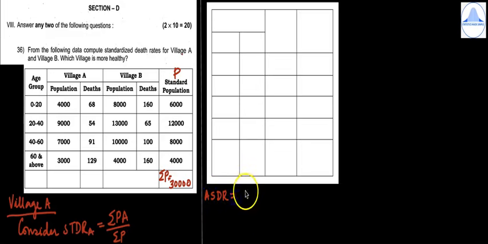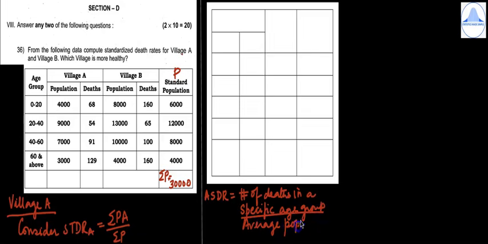ASDR is equal to number of deaths in a specific age group divided by the average population in a specific age group into 1000.